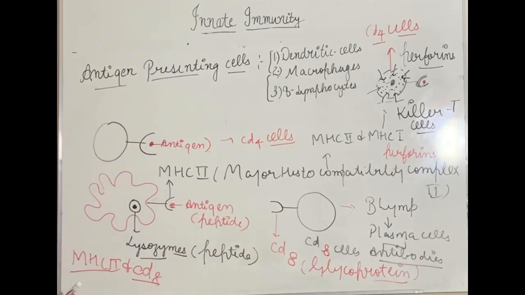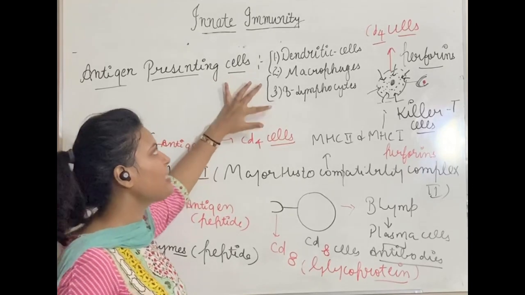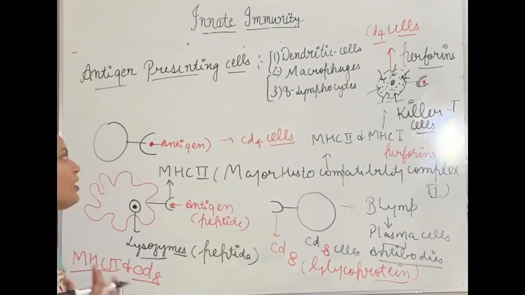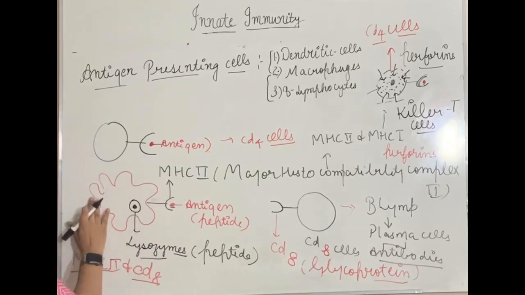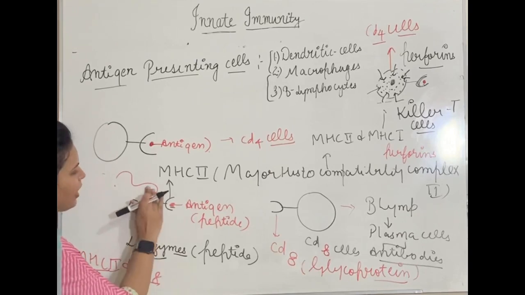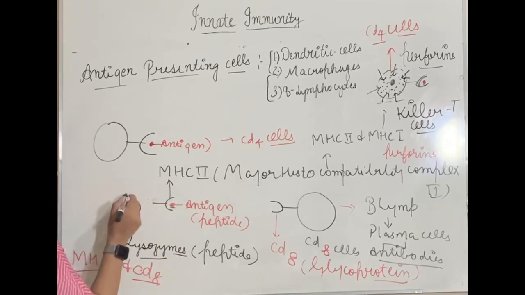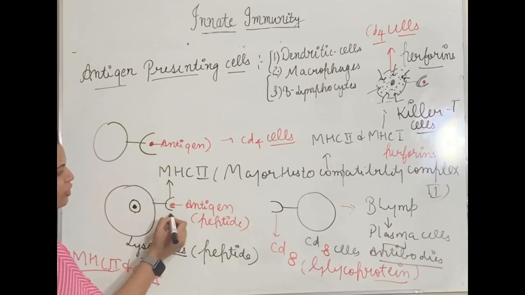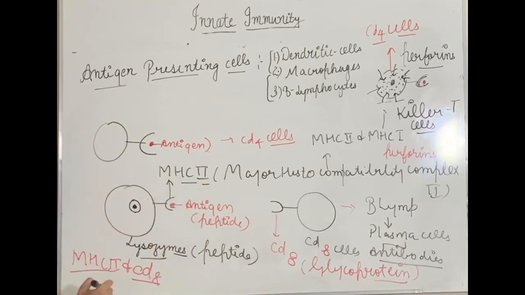Okay, so I told you about dendritic cells. If we talk about macrophages and B lymphocytes, they are also antigen presenting cells. What they do? Similarly, they will, but their structure is different. Macrophages, you remember how these macrophages, they are formed? I told you that this question is very important. Macrophages are produced from monocytes. These macrophages, they will also have MHC2 on their surface.